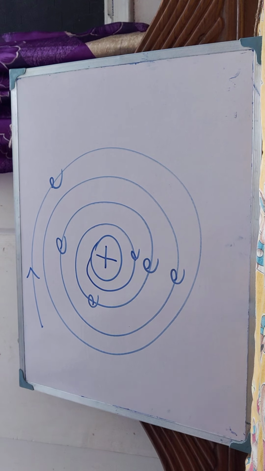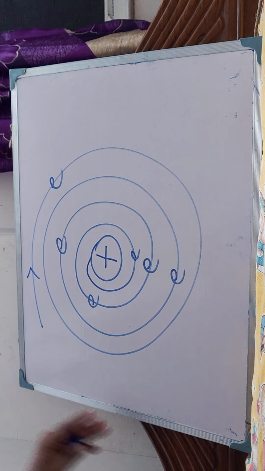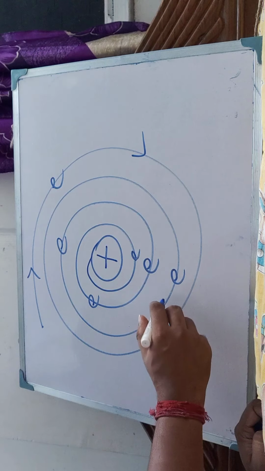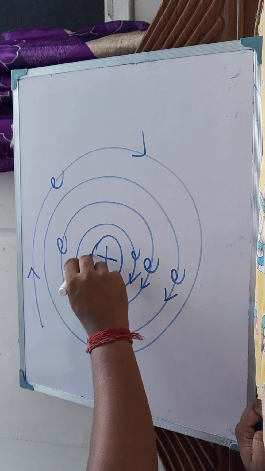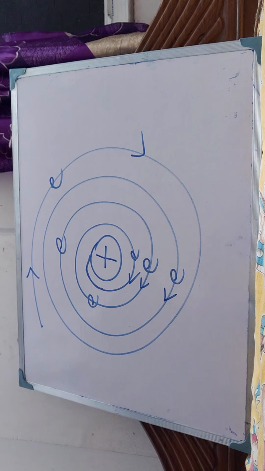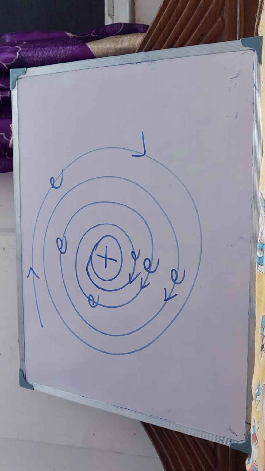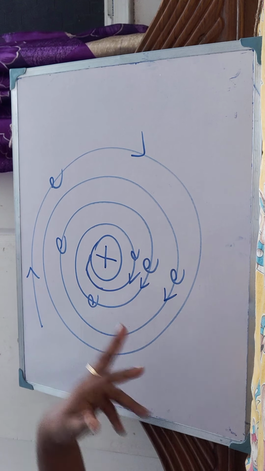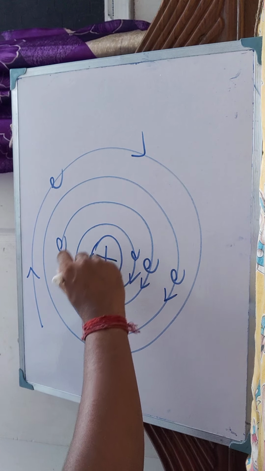The mistake is this. If you compare the whole thing with a mosquito coil, you can see this whole circle is coming to the center. So according to Rutherford, the electrons, while revolving around the nucleus, are losing energy, and because of that they will continuously rotate around the nucleus, and after losing energy they will come close to the nucleus, and at the end the electrons will fall on the nucleus.